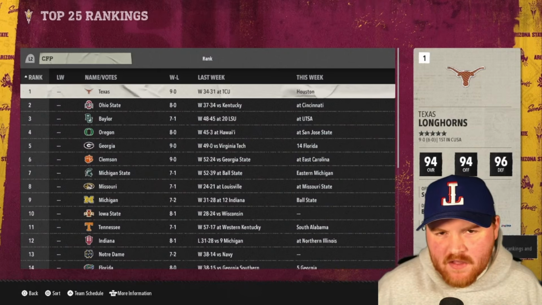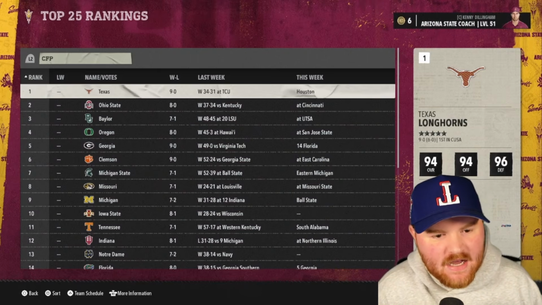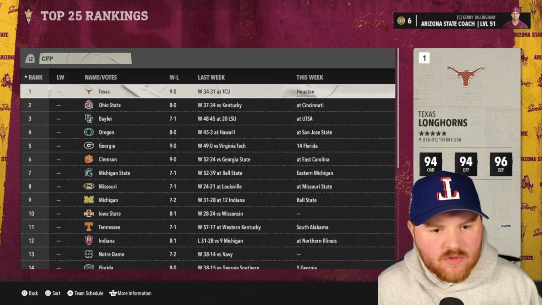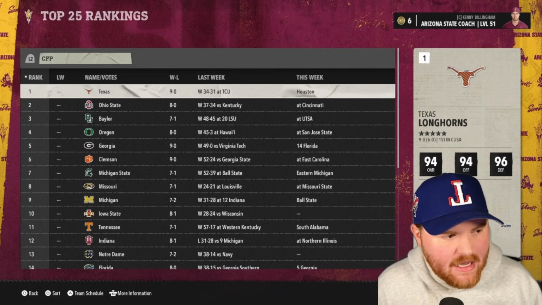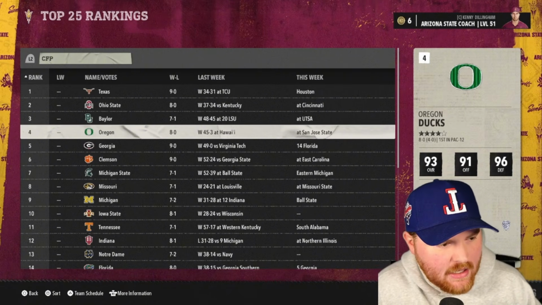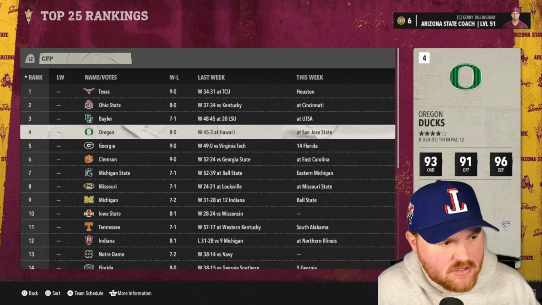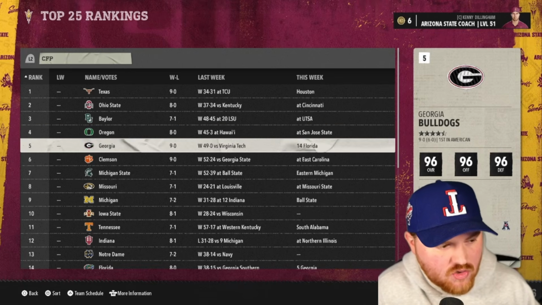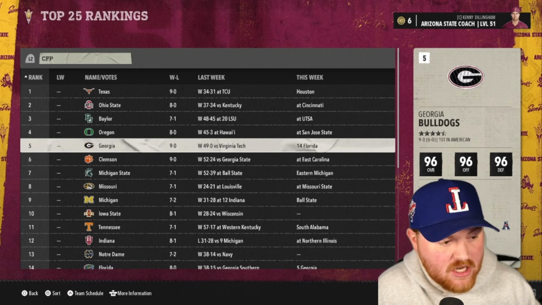I had high hopes, but I don't think it's happening for Arizona State. They are 5-3. Texas, last year's runner-up, is looking to get back there. They're 9-0, number one in the country right now. Oregon, our first year's runner-up, is also in the top 4. They've had a good run so far. Georgia, 9-0. Our last year's defending national champion is up there.